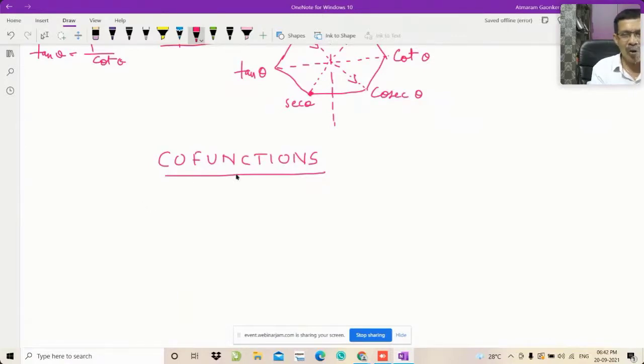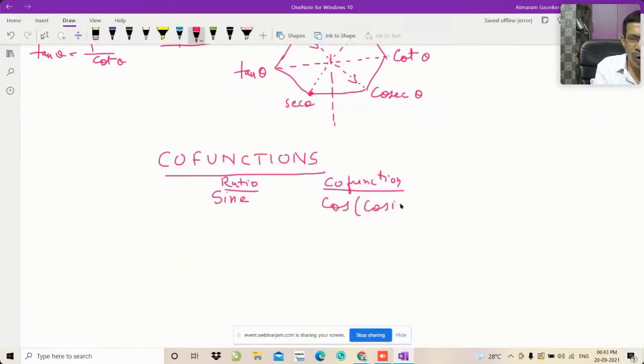Anyway, let me explain to you about the co-function. And co-functions are like this. One is sine, that is sinusoidal. And this is the ratio, and this here is the co-function. And the co-function of sine is cos. It is called cosine in full form. One ratio is sine and its co-function is cosine, and in short we write it as cos. That is the first co-function.